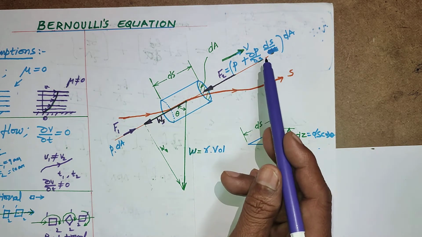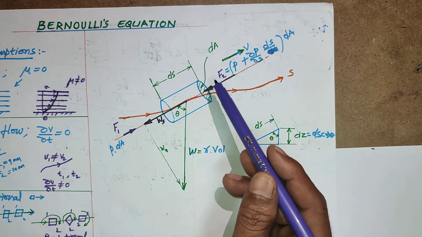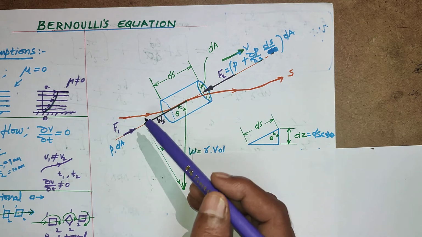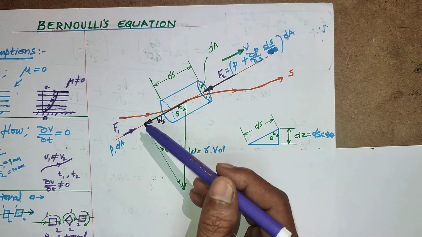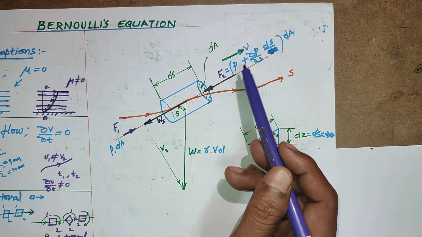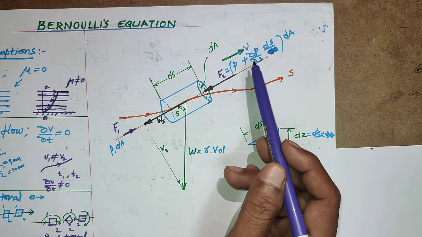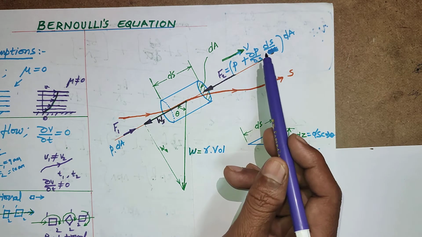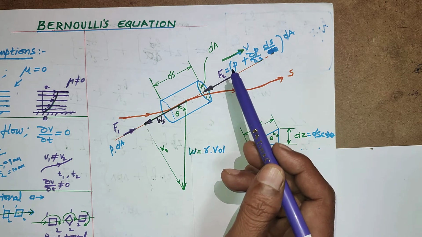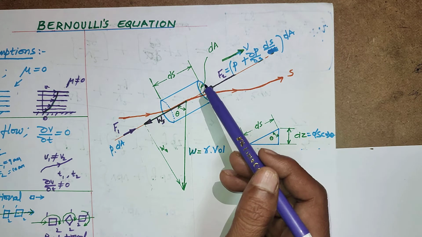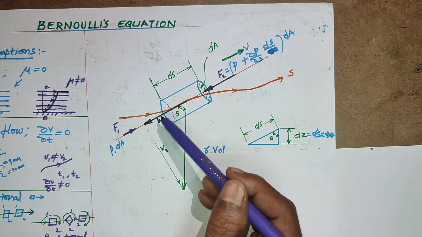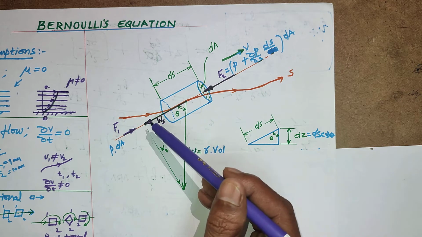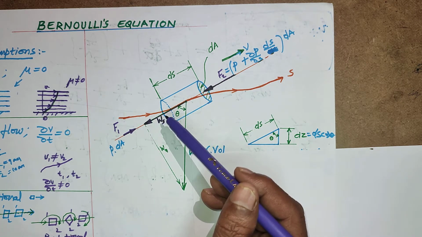Now in this S direction line, you are having only three forces. One is force F1, that is due to pressure in the upward direction. The second is pressure force F2, that is the additional pressure force and initial pressure force in the reverse direction. Then the third is the weight component, that is Ws, which is W cos theta. These are the three forces.